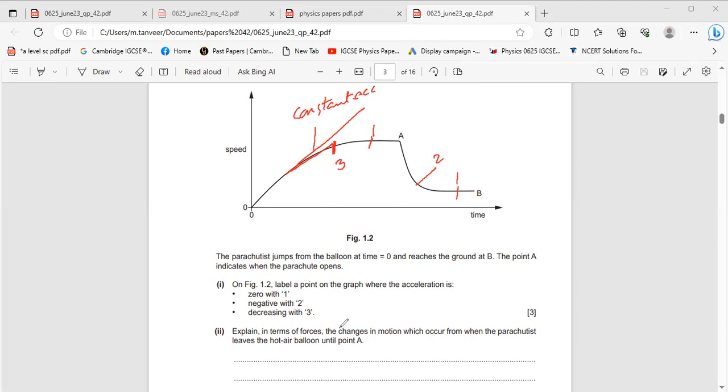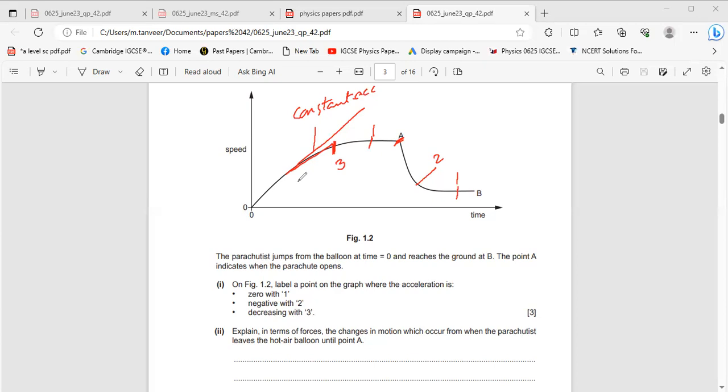Explain in terms of forces the change in motion which occurs from when the parachutist leaves the hot balloon till point A. This is the point A, when the parachute opens. You have to explain all forces. First, he will move under the action of gravity. Initially, gravitational force acts on it in downward direction.